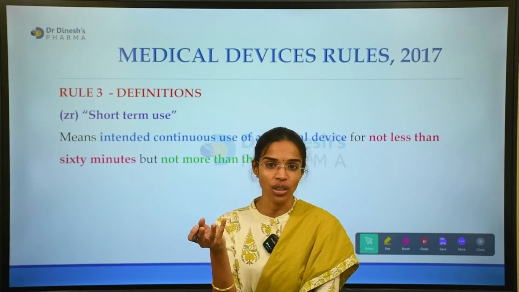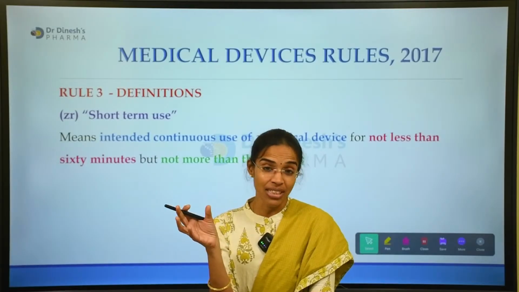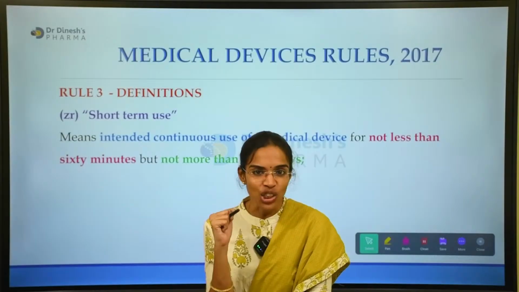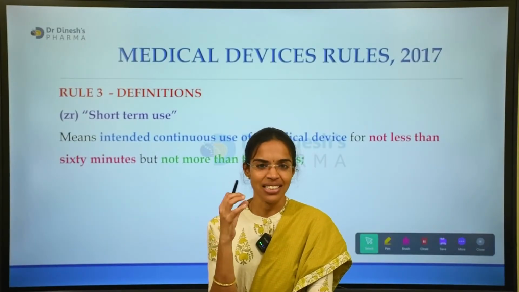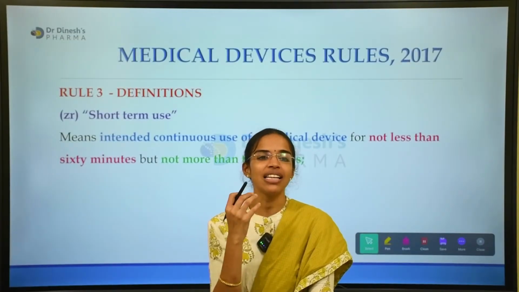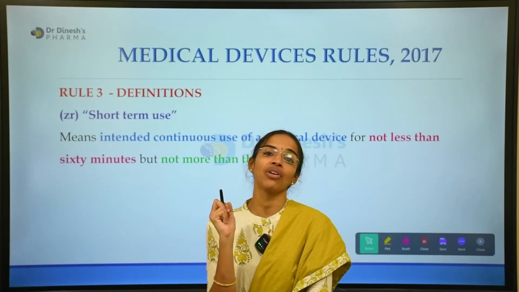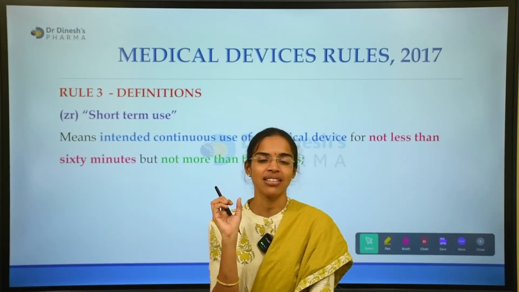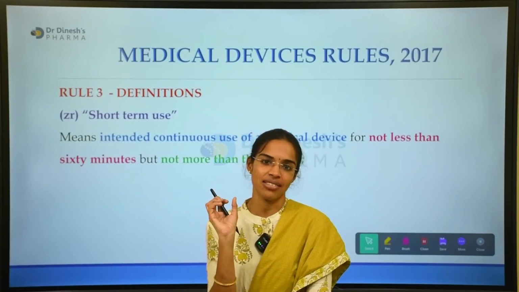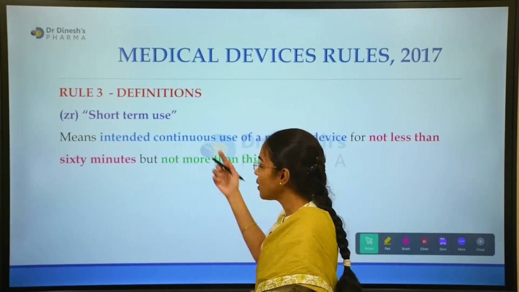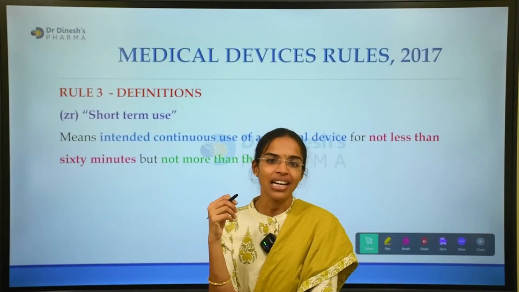What all comes under short-term use medical devices? IV sets, blood component collection bags, surgical supplies, and certain in vitro diagnostics also fall under it. IV sets, not the catheters. The IV tubings and all IV sets come under short-term use medical devices.